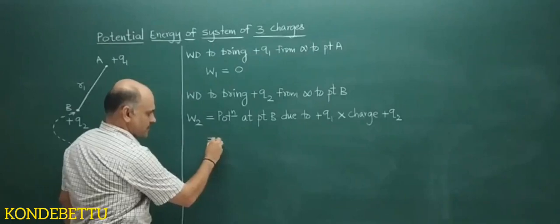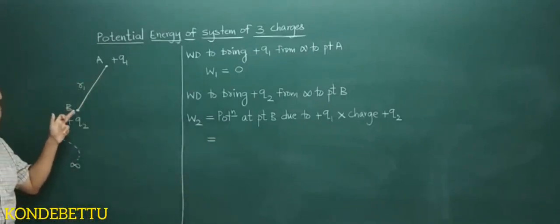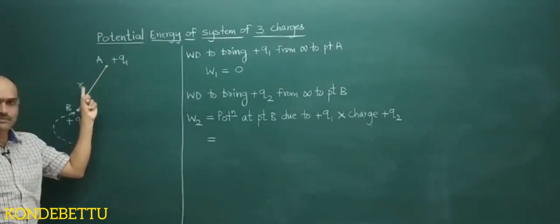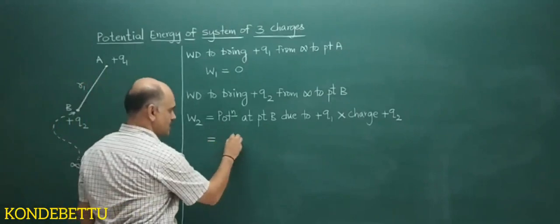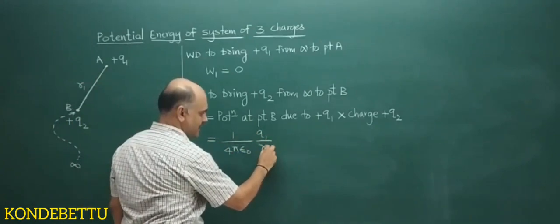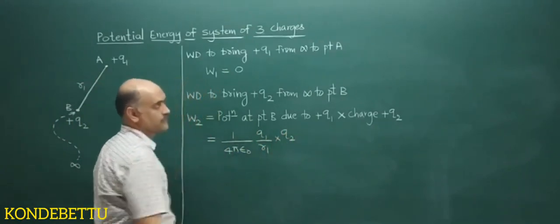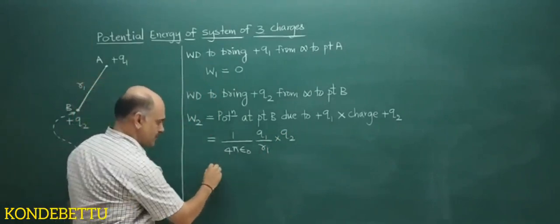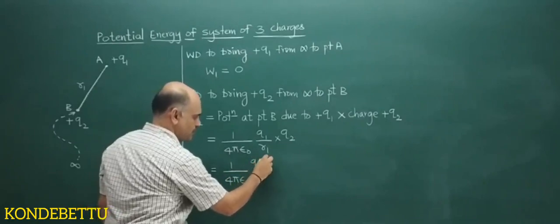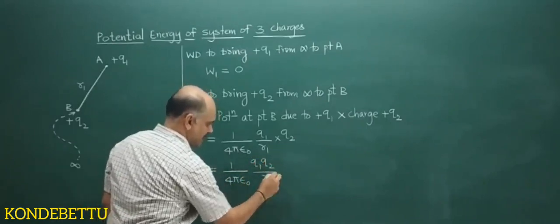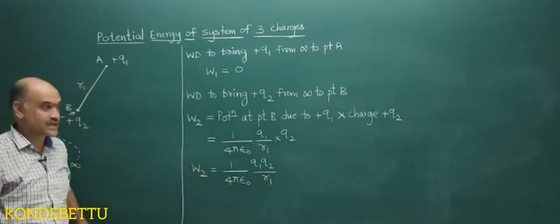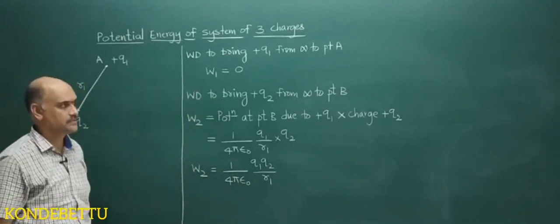So potential at point B due to A will be again 1 by 4 pi epsilon naught Q1 by R1, into Q2. So you will have W2 is equal to 1 by 4 pi epsilon naught Q1 into Q2 divided by R1. This is W2, that is the work done to bring plus Q2 to point B.